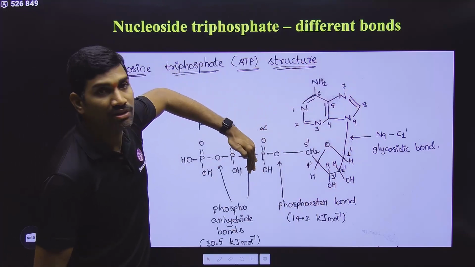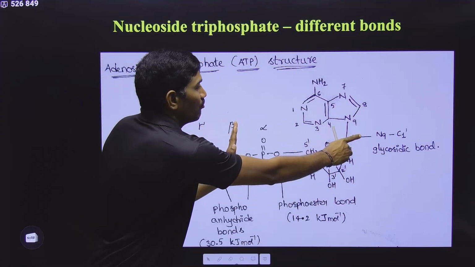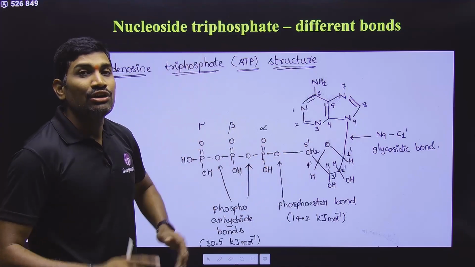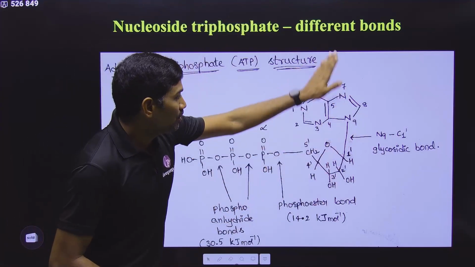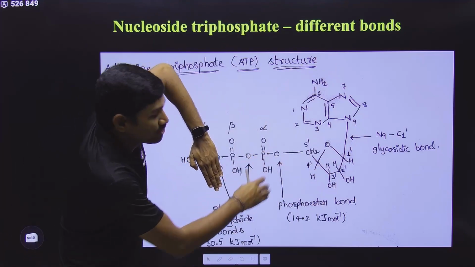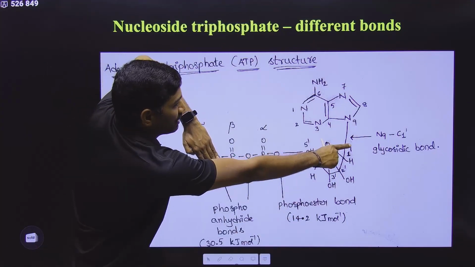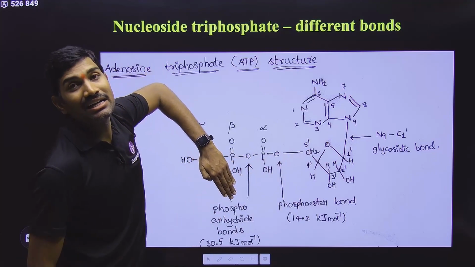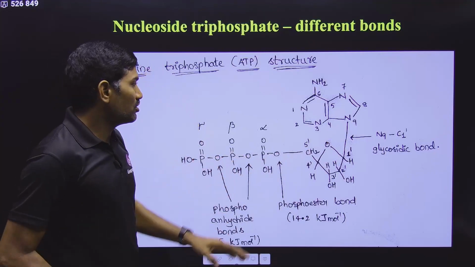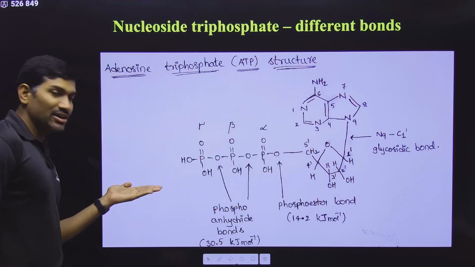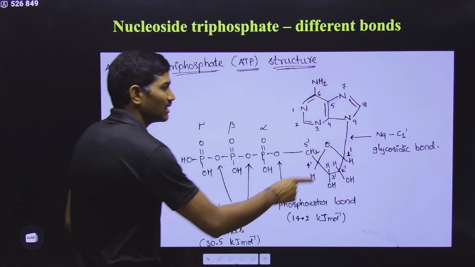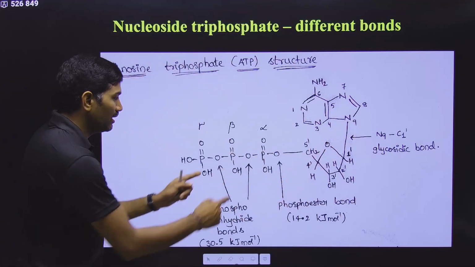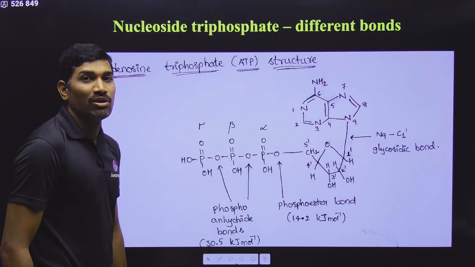So in this way, if it is a nucleoside monophosphate, what bonds are present? One N glycosidic bond and one phosphoester bond, that's it. If you are talking about a nucleoside diphosphate, up to 2 phosphates, then one N glycosidic bond, one phosphoester bond, and one phosphoanhydride bond are present. Suppose you are talking about a nucleoside triphosphate, then how many bonds are present? One N glycosidic bond, one phosphoester bond, and 2 phosphoanhydride bonds.